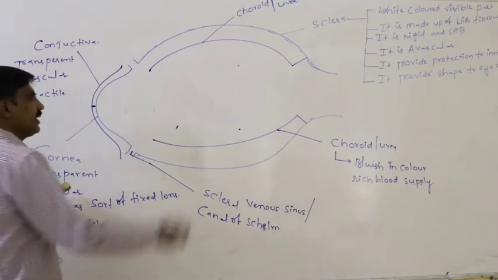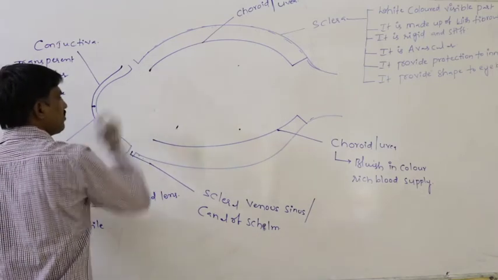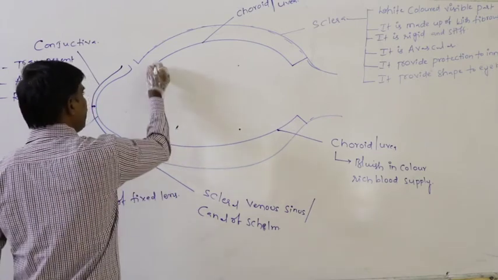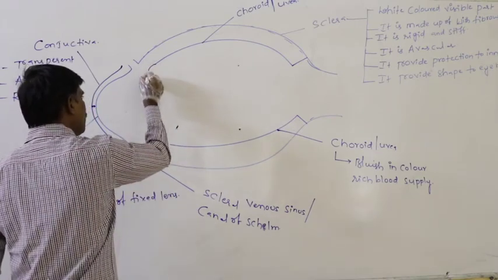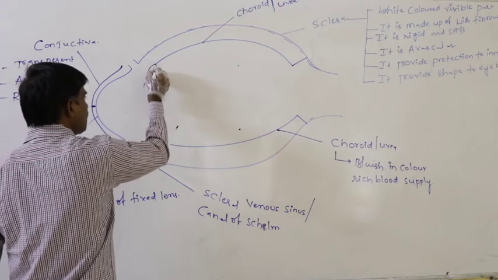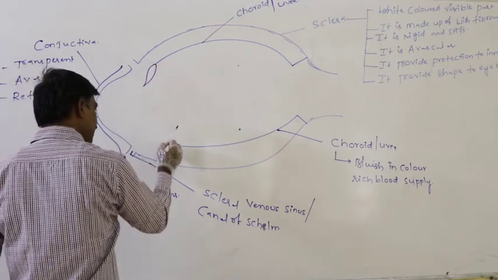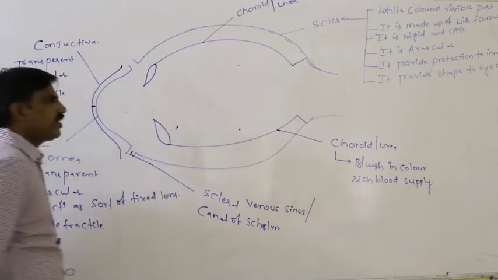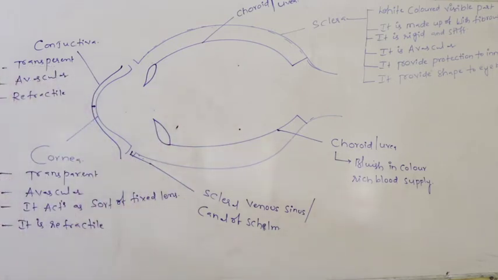Anteriorly, in both sides, this choroid shows swelling in order to form a pigmented structure.